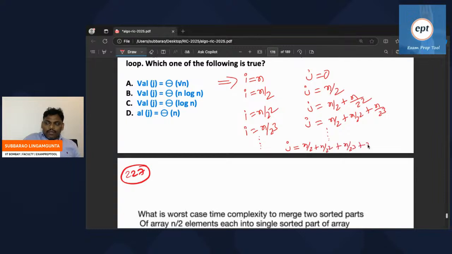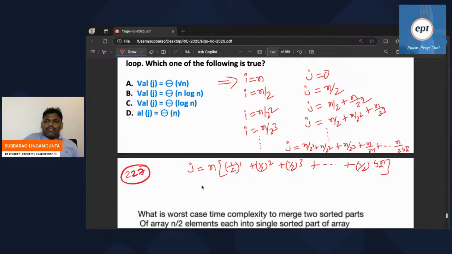So j is n by 2 plus n by 2 square plus n by 2 cube plus n by 2 power 4 and so on, up to n by 2 power log n, because if you divide always by 2, log n times you have to divide. Now finally, taking n common, the remaining is 1 by 2 power 1, 1 by 2 square, 1 by 2 power 3, and so on up to 1 by 2 power log n.